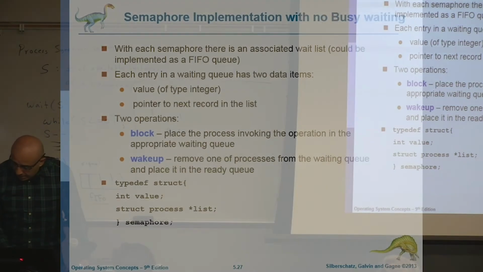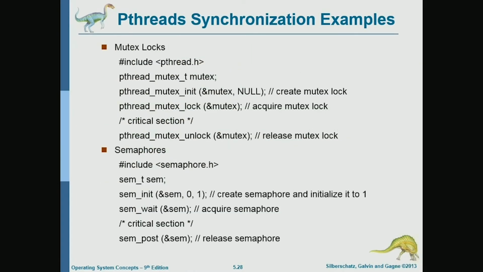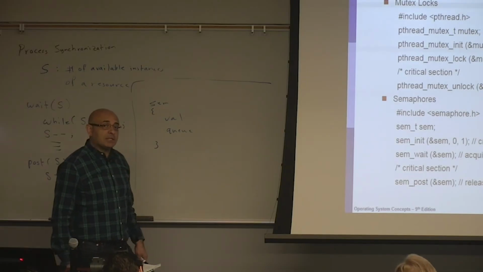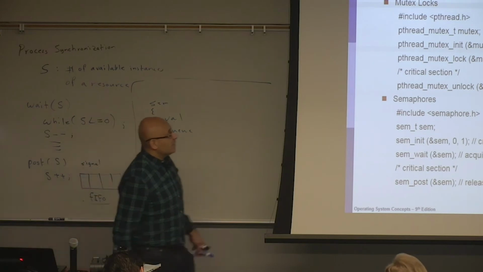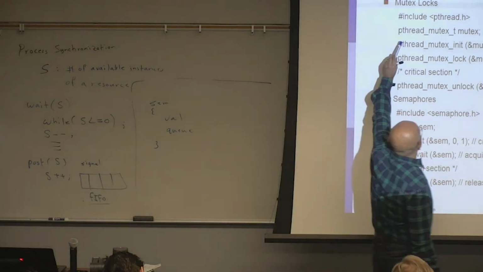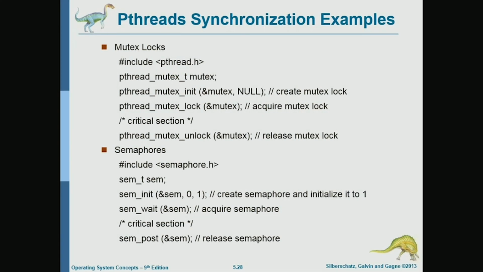Okay? Now let's look at the syntax of declaring mutex locks and semaphores in pthreads on the POSIX API. It's very straightforward. There is a data type for mutex locks, pthread_mutex_t, and you give it a name. The name doesn't have to be mutex. You can call it anything you want, x, y, whatever.